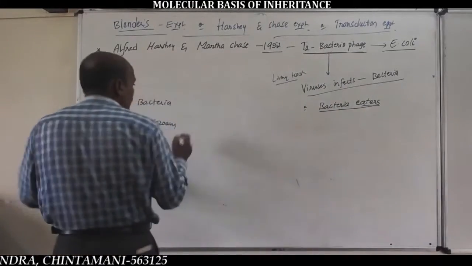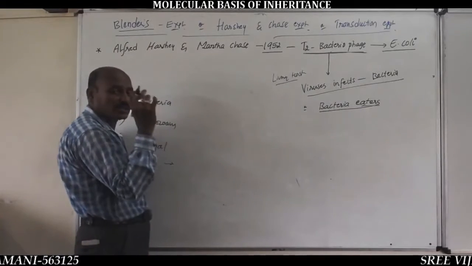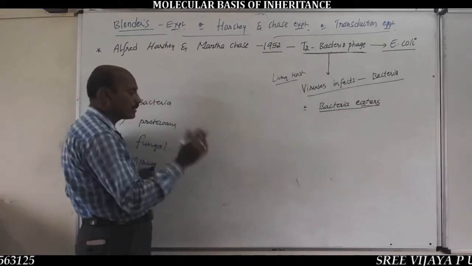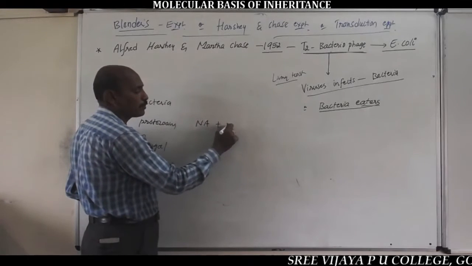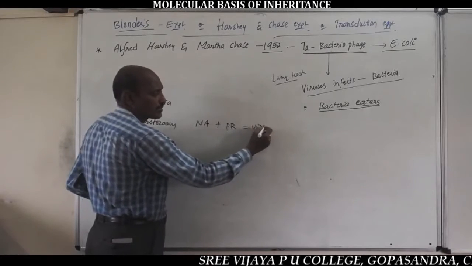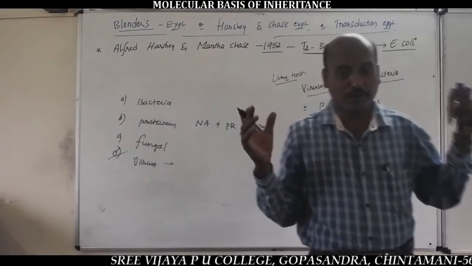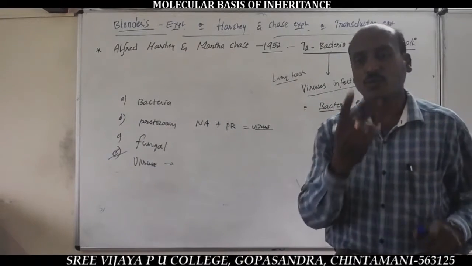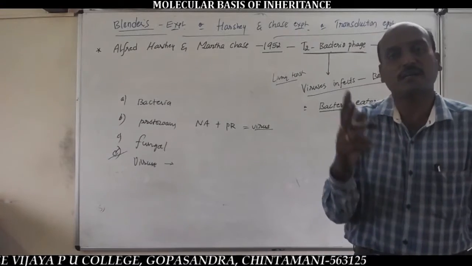The chemical composition of viruses is simply two substances, that is nucleic acids and proteins, equal to virus. The entire virus body contains only two chemical components, nucleic acids and proteins.